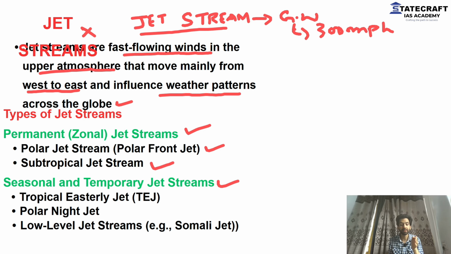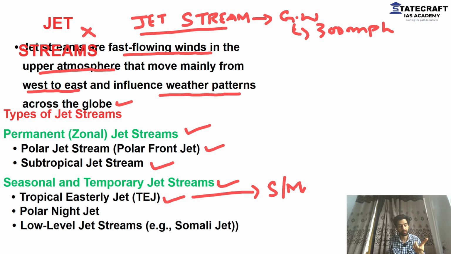Then we come to seasonal or temporary jet streams. These are temporary, you will not find them throughout the year. I'll give you one example: the tropical easterly jet. This is active during summer and the monsoon season in India. And these are responsible for the monsoon. Well, we will learn about them, of course. When we talk of these winds or jets, these are very important for your monsoon concept. We will get back to that as well.